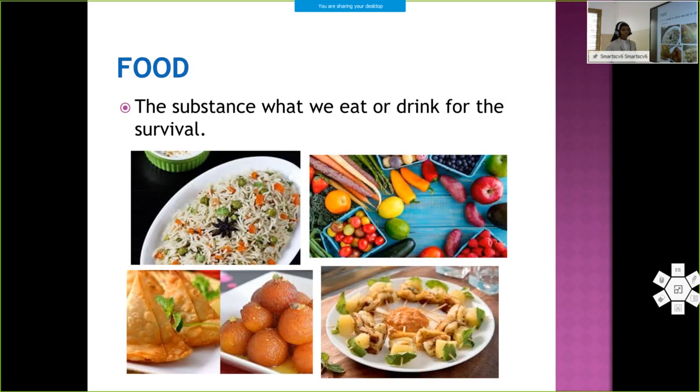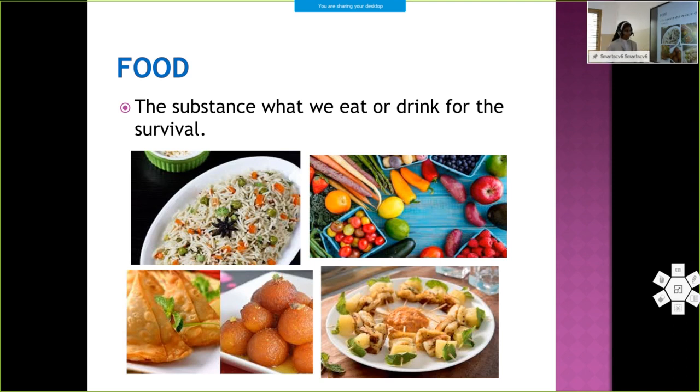In that, we discussed food. What do you mean by food? What is food? Food is the substance that we eat or drink for the survival of the organism or for getting energy.